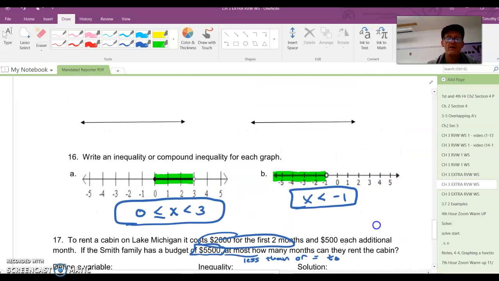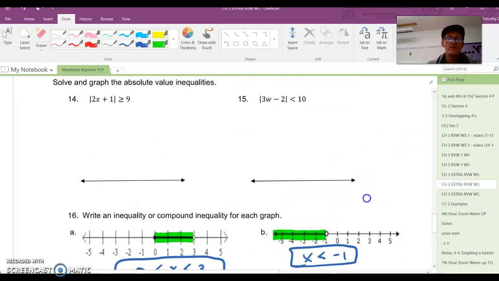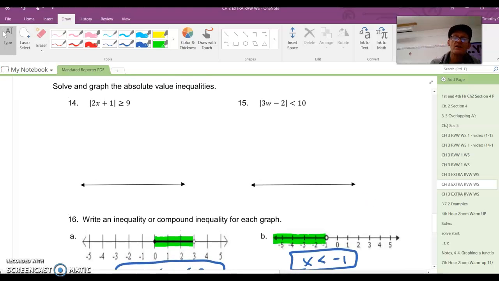All right, moving on to the inequalities here. This one says the absolute value of 2x plus 1 greater than or equal to 9. This one says the absolute value of 3w minus 2 less than 10. Greater than is out. Greater than 9. So here's 9 on a number line. Greater than or equal to is here.